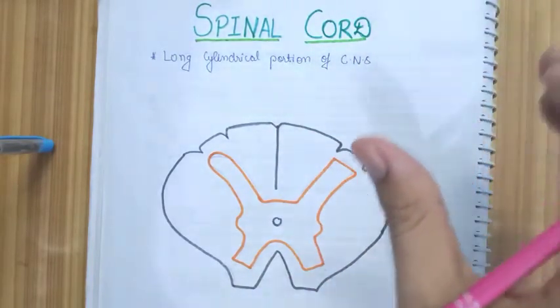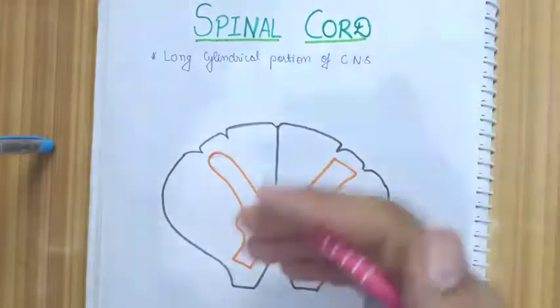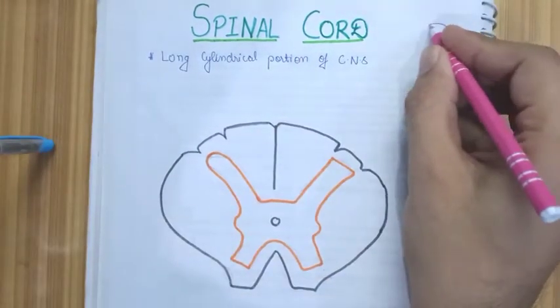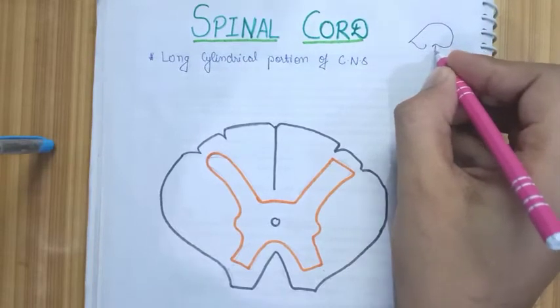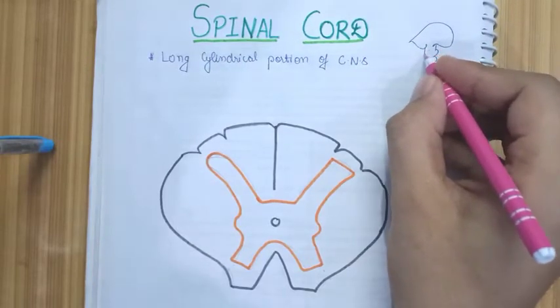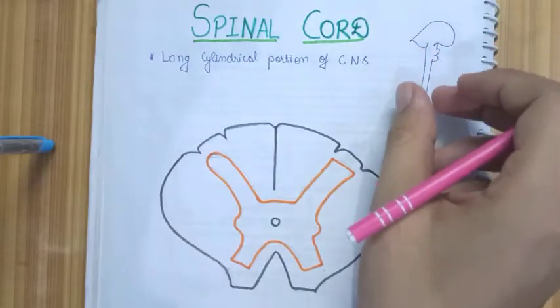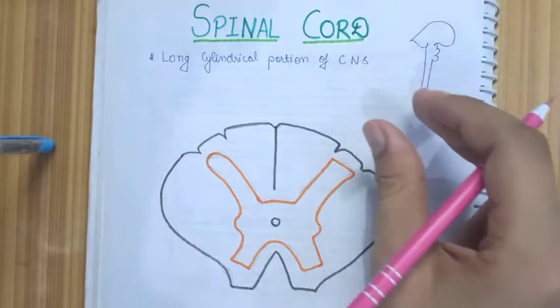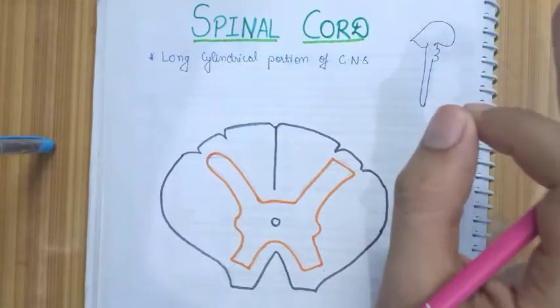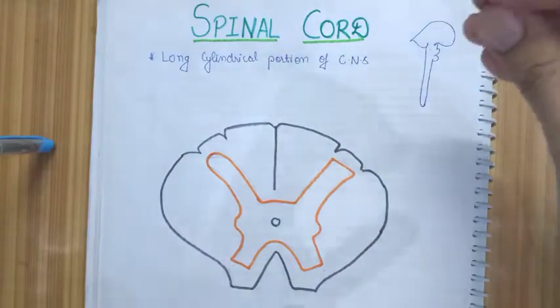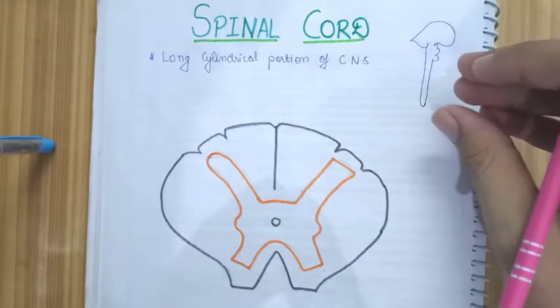As you know, when you draw a schematic diagram of the whole central nervous system, you have the brain, midbrain, pons, medulla, and this is the spinal cord here. So it is a long cylindrical portion of the central nervous system that acts as a main pathway for connecting the brain to the peripheral nervous system.